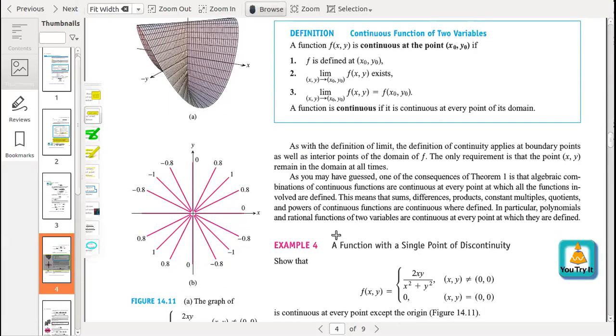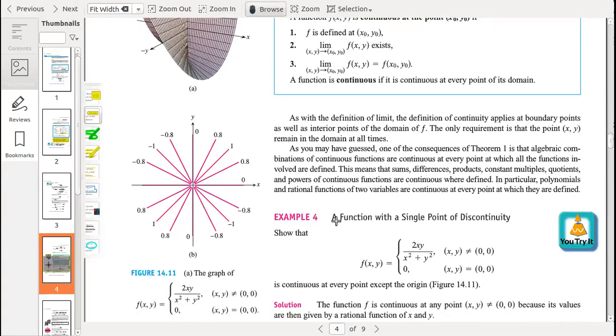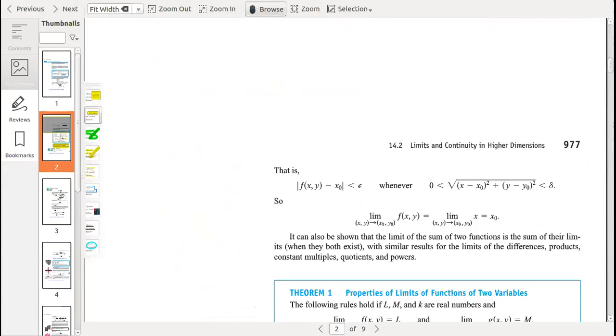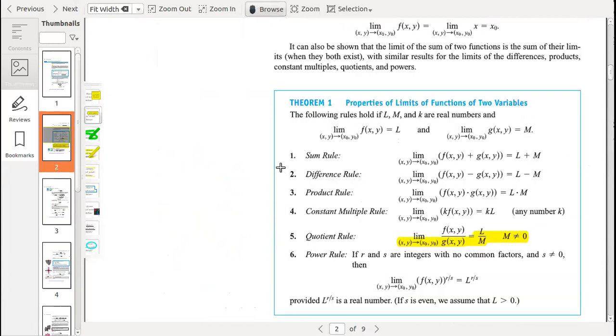Here the author says that the properties of limits are similar to the properties of continuity, because in the last lecture we have seen that the limit of the sum of two functions results in the sum of their limits, which we call the sum rule.